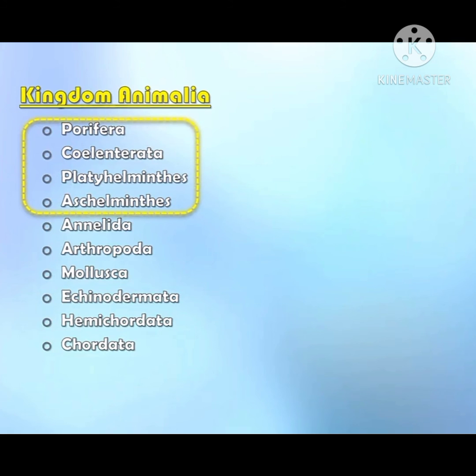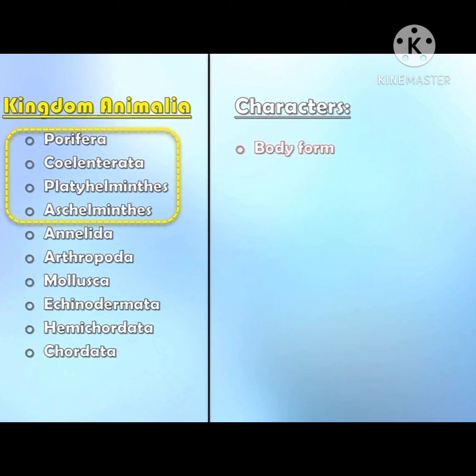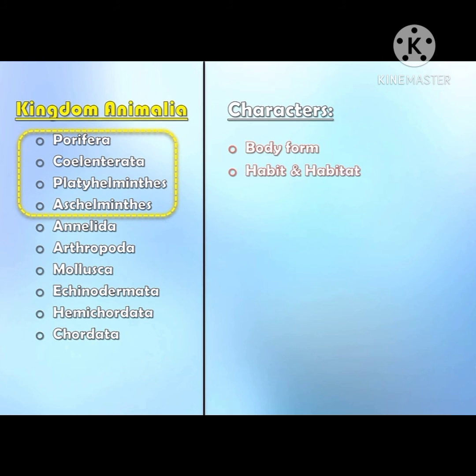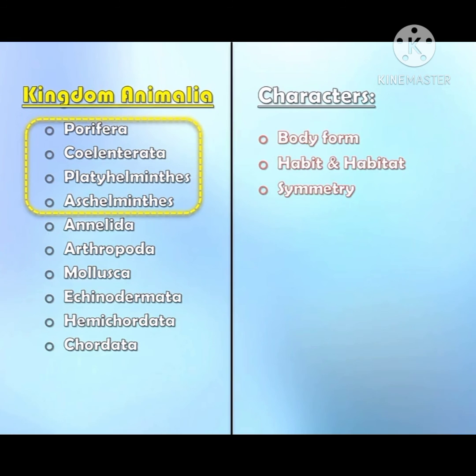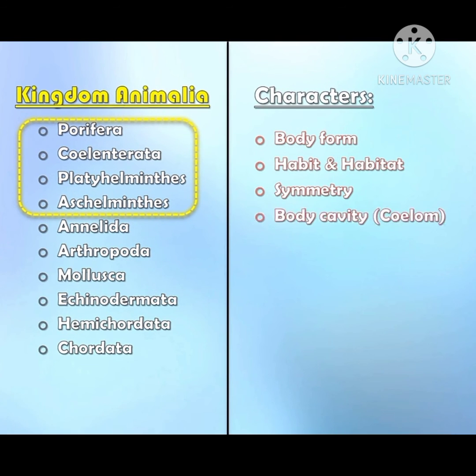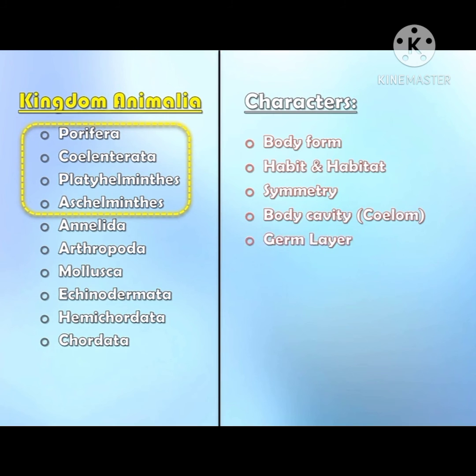Before learning any phylum, we should always remember some common characters of that phylum. First, body form, how the animal looks. Second, habit and habitat, where it lives. Third, symmetry, bilateral, radial or asymmetrical. Fourth, body cavity, that is coelom, whether they have a false body cavity, that is pseudocoelomate, no body cavity, that is acoelomate, or a true body cavity, that is eucoelomate. Fifth one is germ layer.